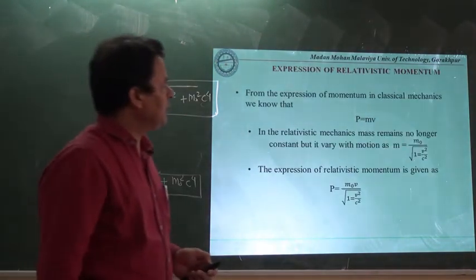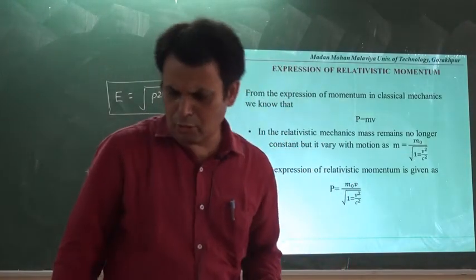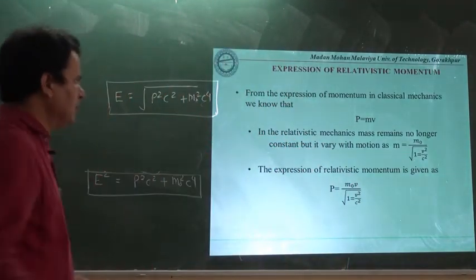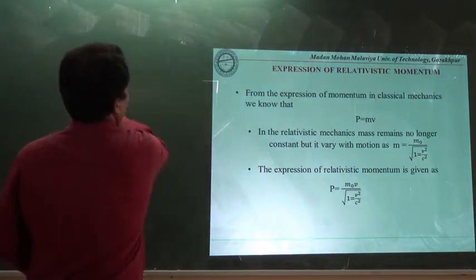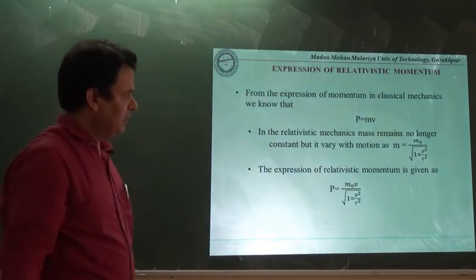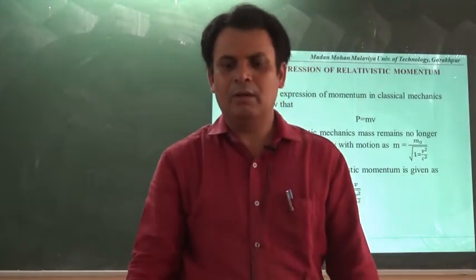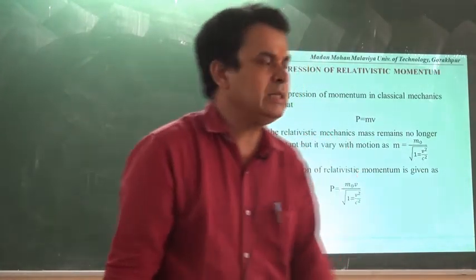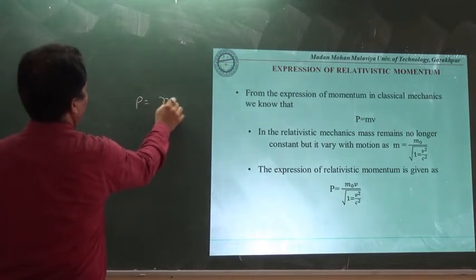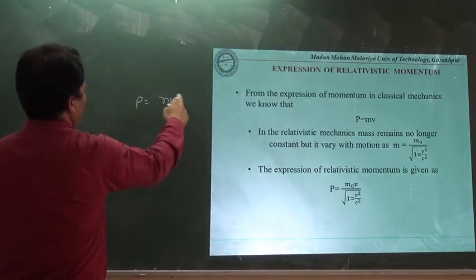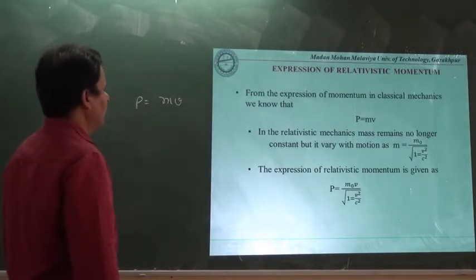Here is the expression of relativistic momentum. There is not much change in the relativistic momentum, only the change is here. If we write P is equal to mv, then v is the velocity by which the particle has been accelerated, but under the velocity v, this m no longer remains constant.